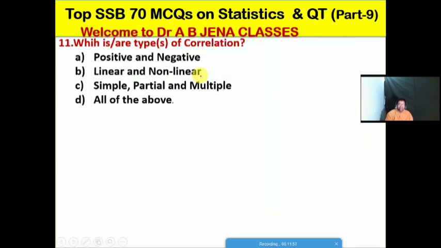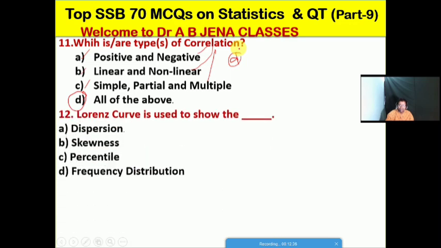So next one हम देखेंगे which are the types of correlation. A it's a positive and a negative, B it's the linear and non-linear, C it's the simple, partial or multiple, D it's all of above friends. So D is the right option for this MCQ. मतलब positive and negative. So these are the types of correlation, that is the positive correlation, negative correlation, may be the linear correlation, and non-linear correlation, may be the simple correlation, or may be the partial correlation, may be the multiple correlation. So D is the right option for this MCQ.